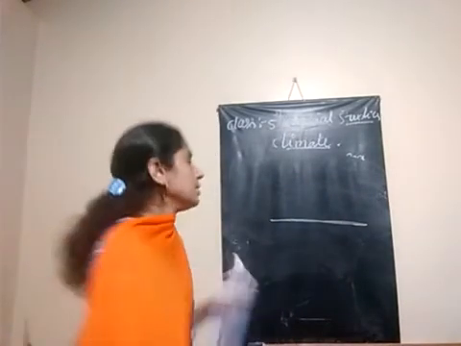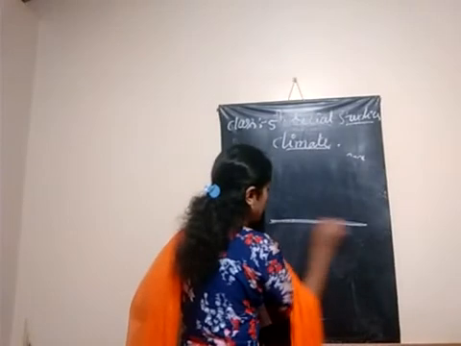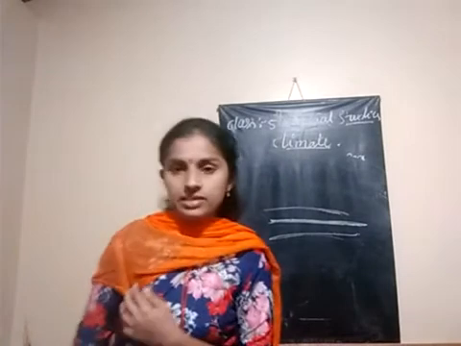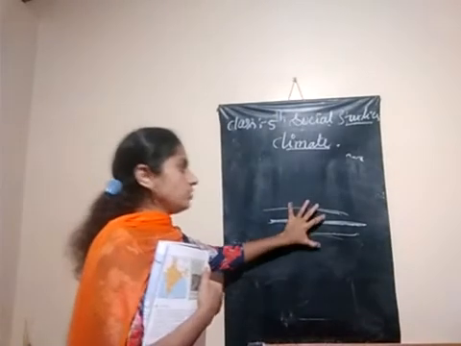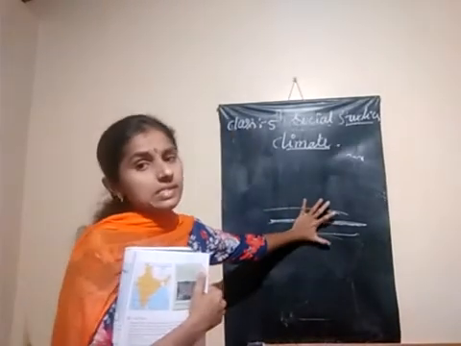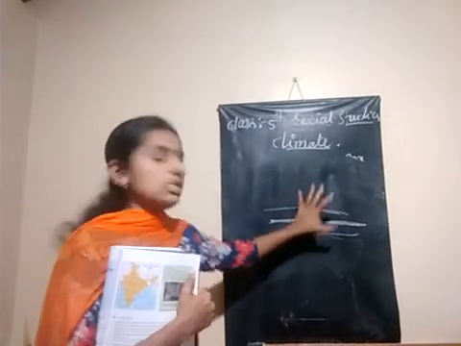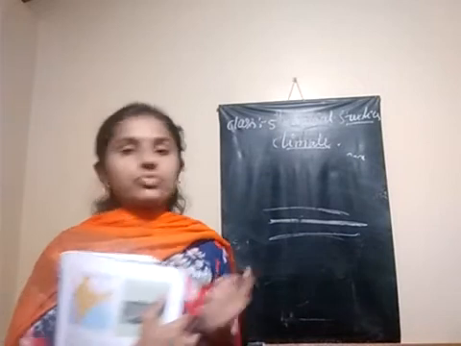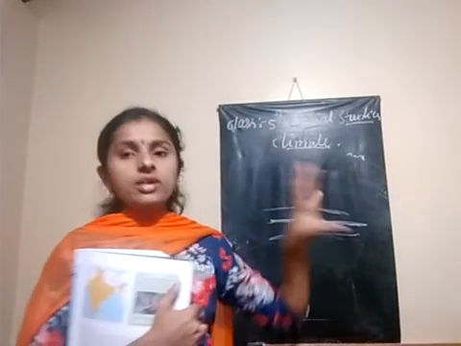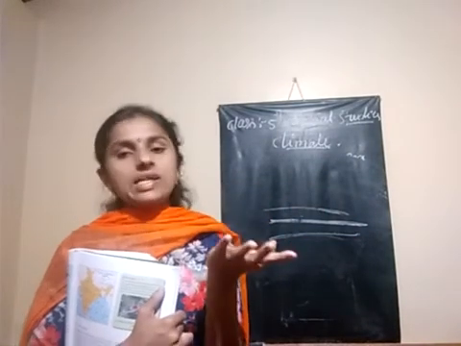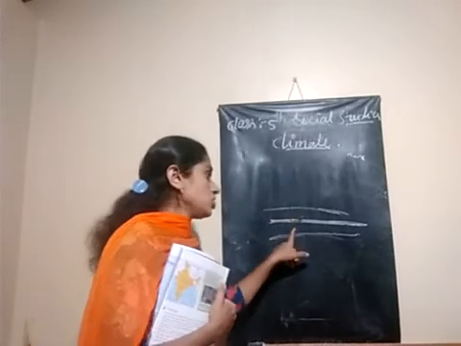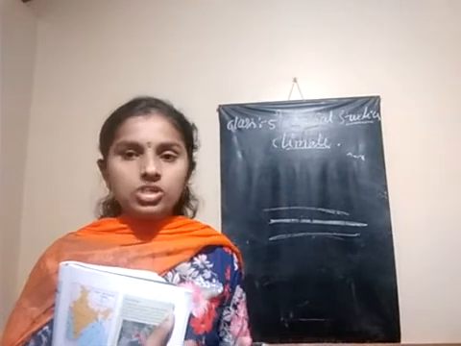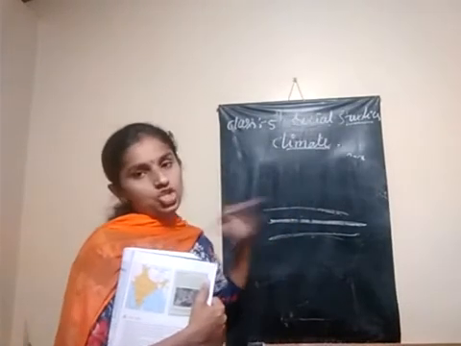Is it right? So near the equator, these regions are getting direct sun rays. So in this region, heatness means hot climatic condition zones. Got it? In that place, water vapor content is more in the air. In the hot zone, water vapor content is also more in the air. So in this region, because of that water vapor content, they are getting sufficient rainfall. Understood? Means near the equator regions.